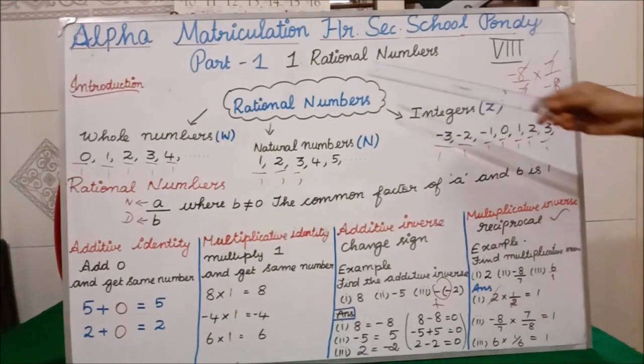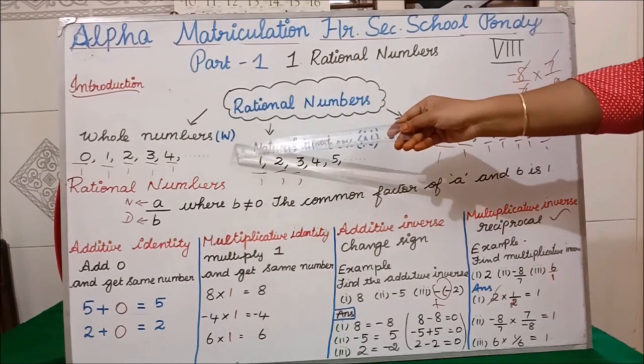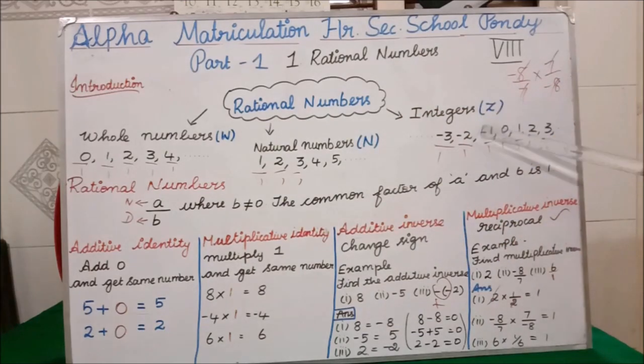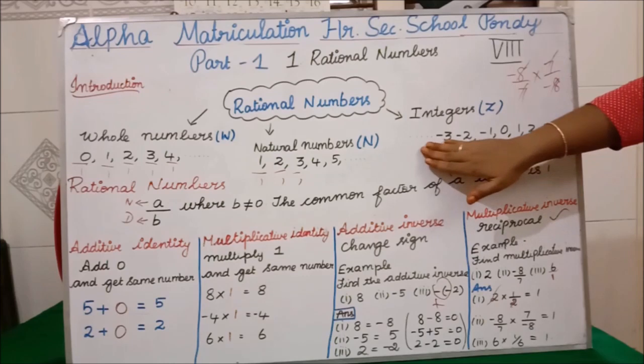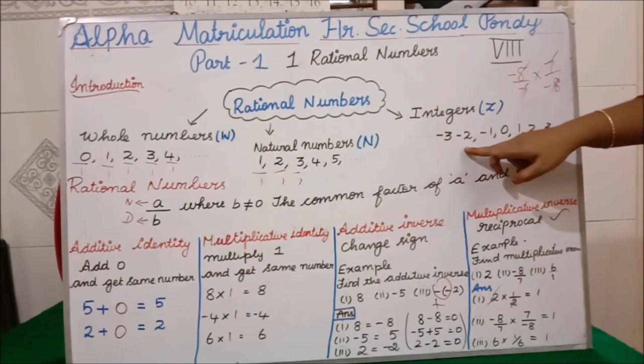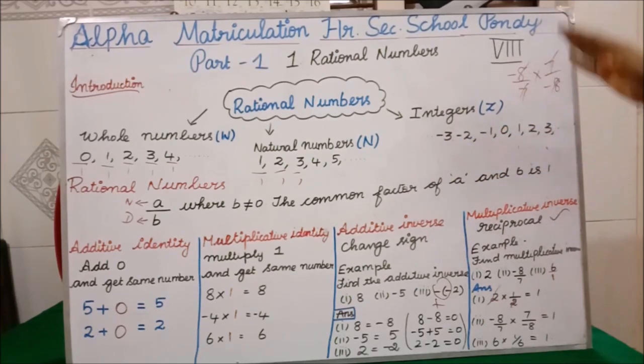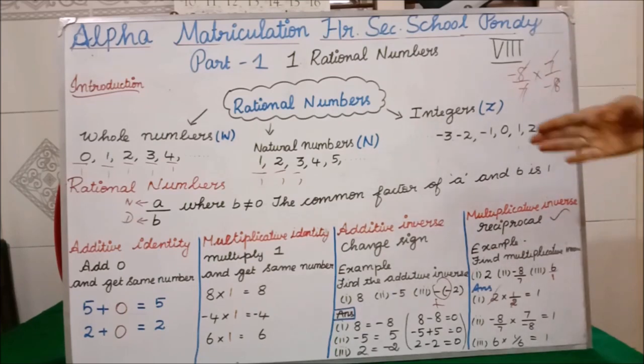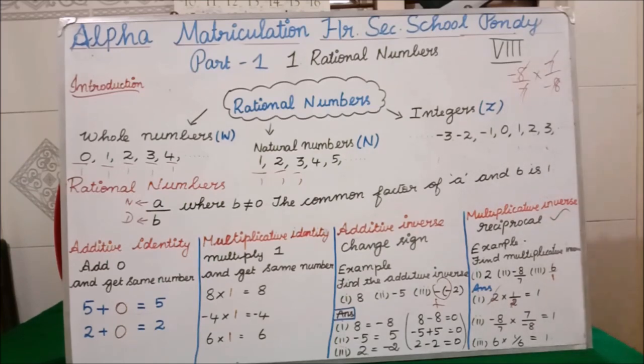Rational numbers are classified into whole numbers, natural numbers and integers. Everywhere we have denominator 1, but it is understood even if they are not writing the denominator as divided by 1. Clear all of you? Now we are moving to exercise 1.1.